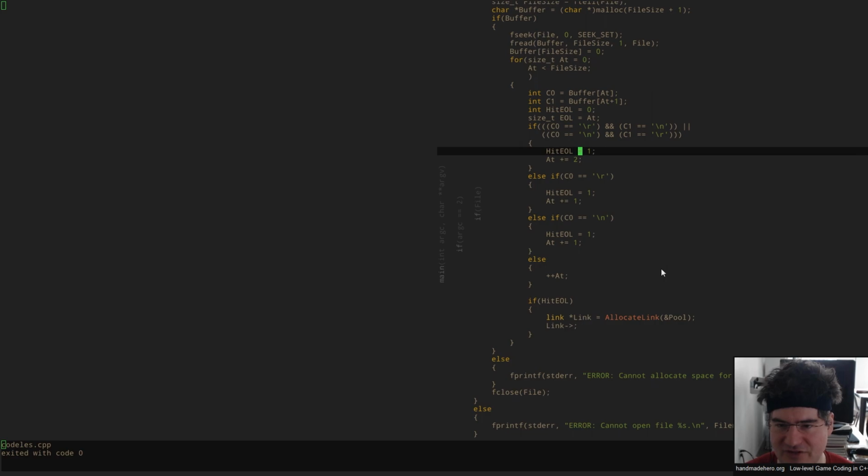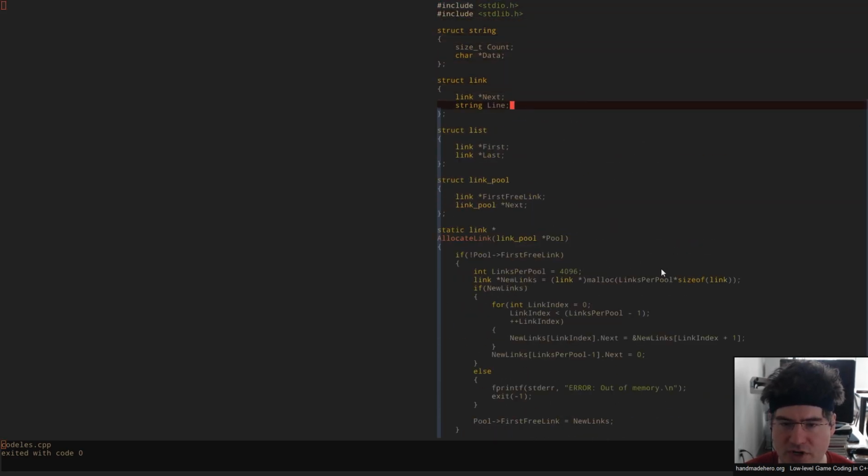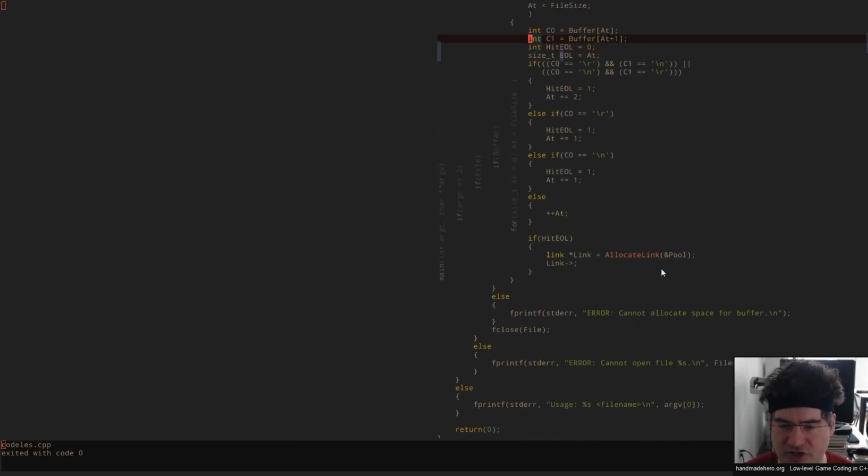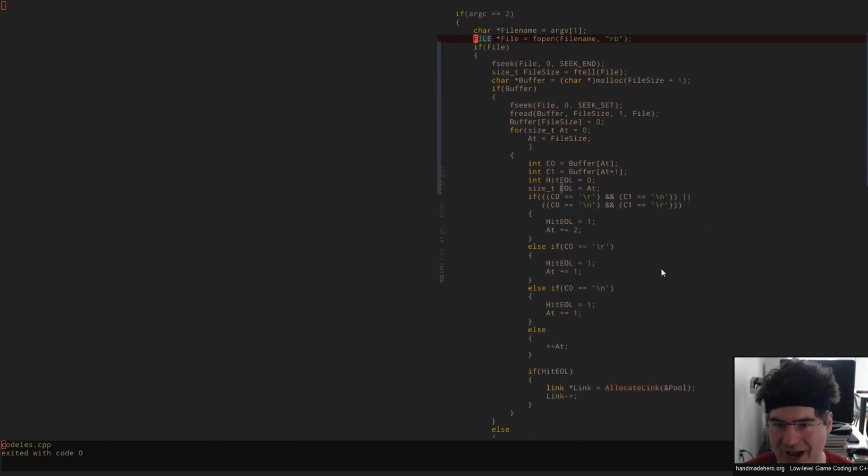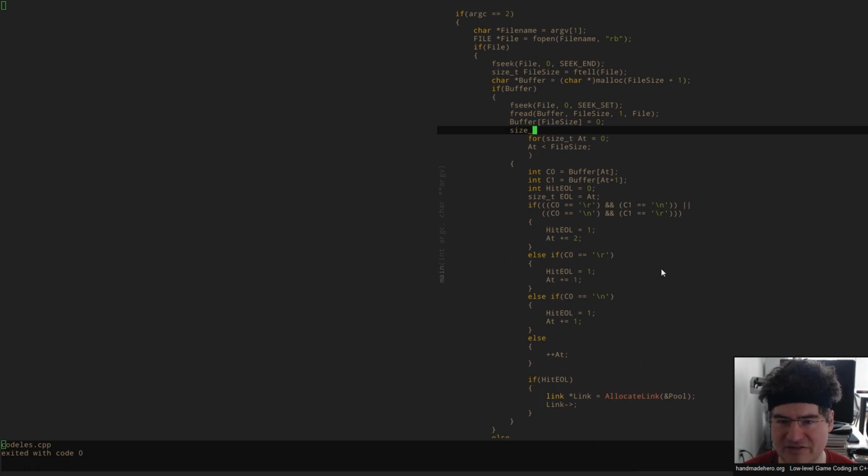All right, we want to be able to set that string correctly so that whatever we were setting this string to for our particular link, it's going to encapsulate the entire line. So how do we do that? Well, we're going to need a running size_t here for the beginning of the line. We've got our EOL, and we have to have our BOL.